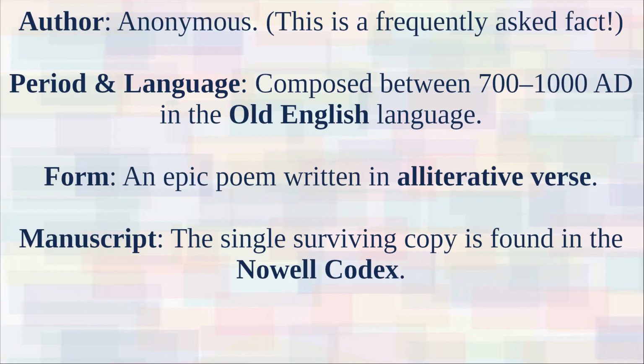Let's start with the absolute essentials you must remember. Author of the poem is anonymous. This is a frequently asked fact. Period and language: composed between 700 to 1000 AD in the Old English language. Form: an epic poem written in alliterative verse. Manuscript: the single surviving copy of Beowulf is found in the Nowell Codex.